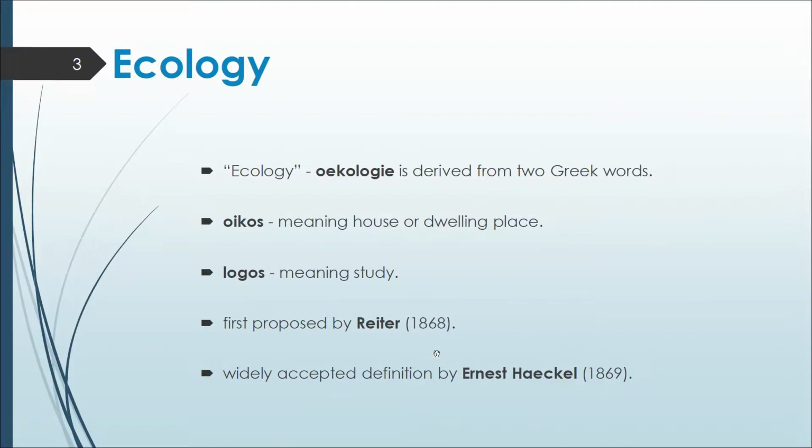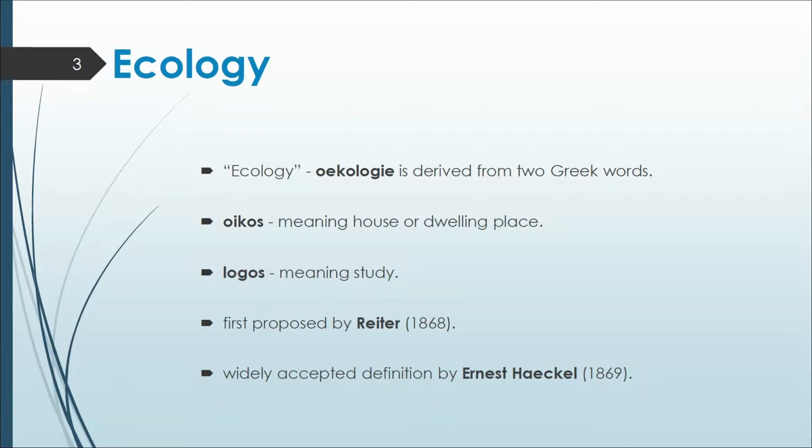The term ecology is derived from two Greek words, oikos, which means house or dwelling place, and logos, which means study. So ecology means study of dwelling place. It was first proposed by Reiter in 1868. According to Reiter, ecology is the study of living organisms, both plants and animals, in their own natural habitats or